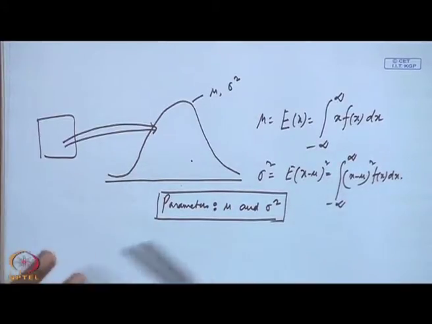I hope that you understand now what a population is, and that the population is characterized by a probability distribution if the random variable has a probability distribution, and if you know the parameters of the distribution for that variable, you have characterized the population. That is what is known as characterization of population in terms of probability distribution.